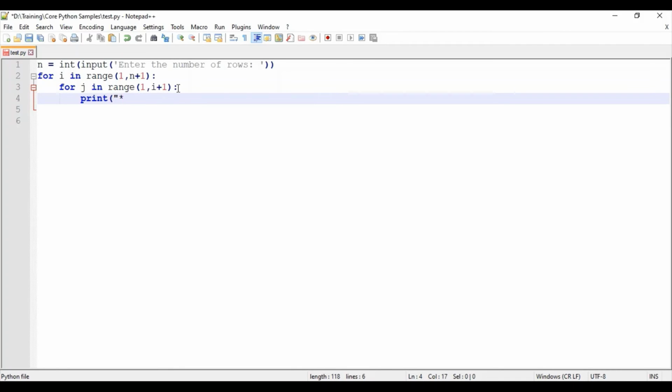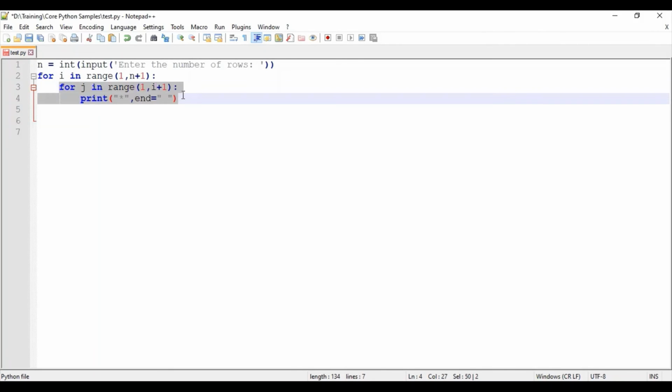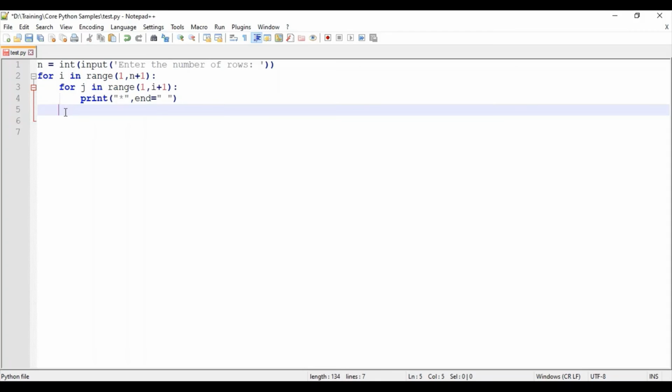star, no space I want. So comma, I am using a keyword known as end. I will tell why we need to use this end keyword. Outside this loop, after the inner j for loop, what I need to print is simply a new line. So when we execute this print function, it will be printing just a blank line. I'll just explain this code.